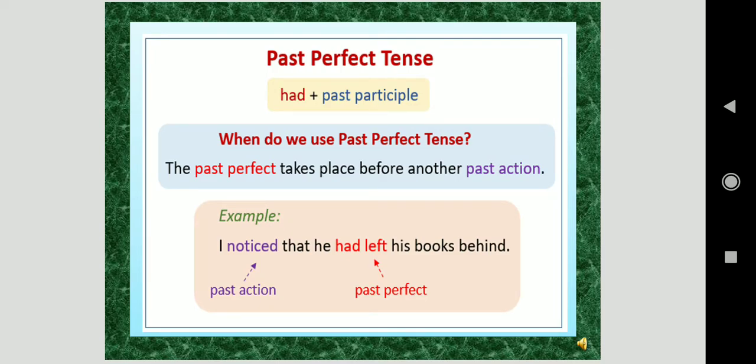Again, one more example. When do we use past perfect tense? The past perfect takes place before another past action. I noticed that he had left his book behind. So, noticed is the past action, and when another action occurred, had left is your other action. That's why we have used past perfect tense there. So, what is the sentence? I noticed that he had left his book behind.